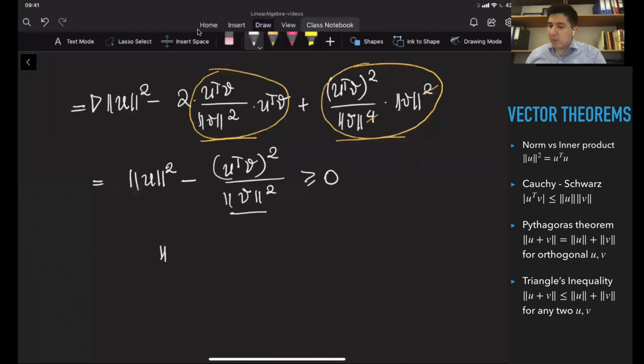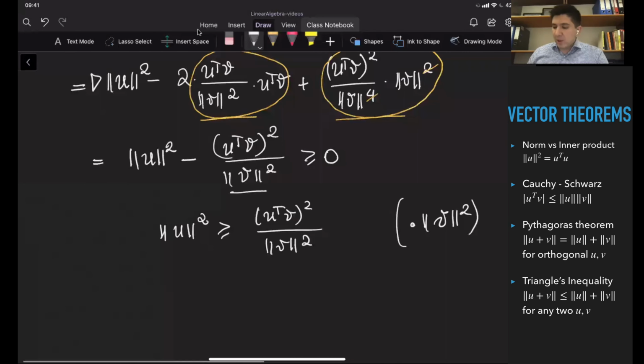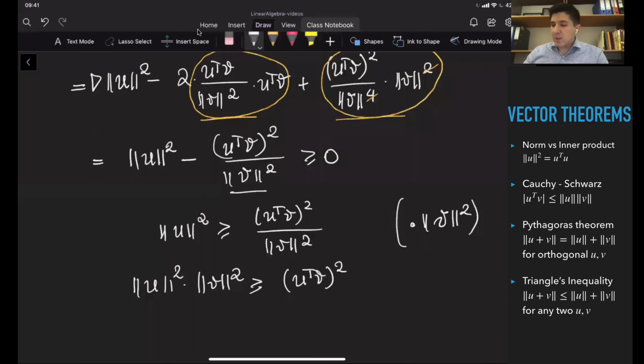So it's going to be the norm of u squared, more or equal than u transpose v squared divided by the norm of v squared. So I can just multiply both sides of the inequality by a positive number without changing the inequality sign. So it's going to be the norm of u squared times the norm of v squared is more or equal than u transpose v squared. This is what we needed to prove actually, right?